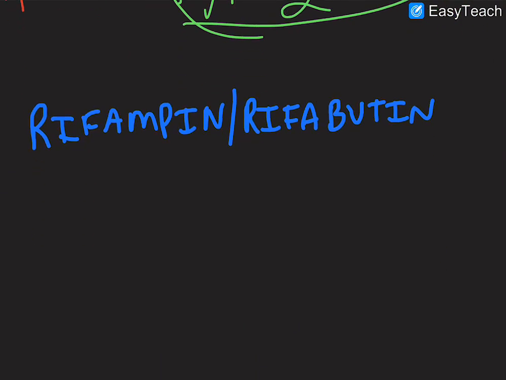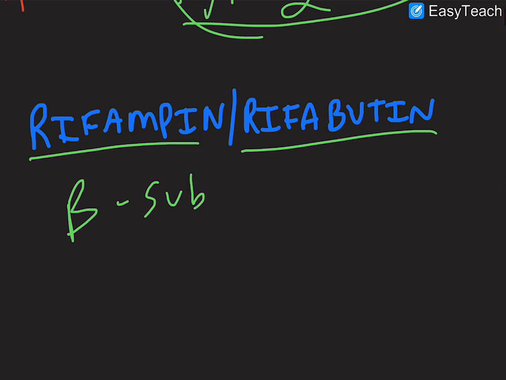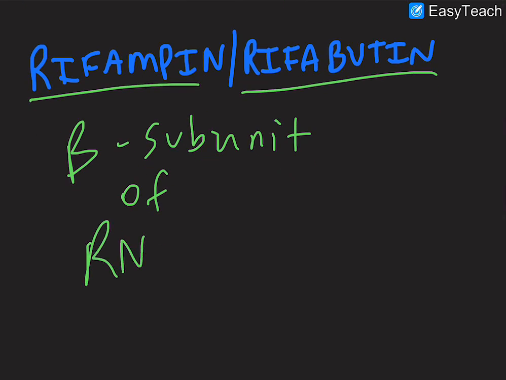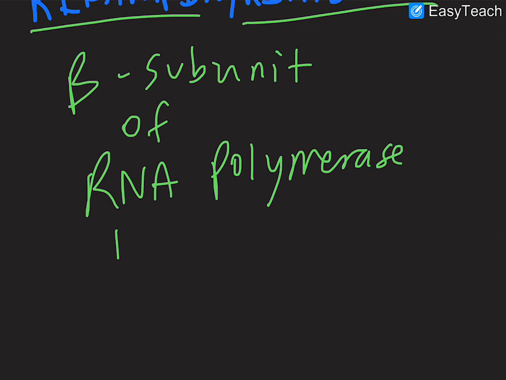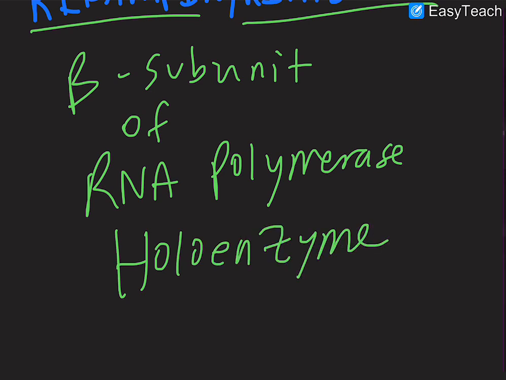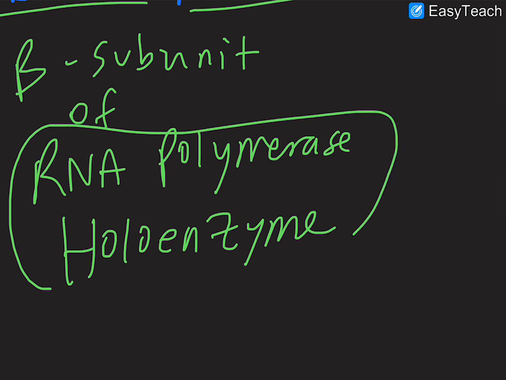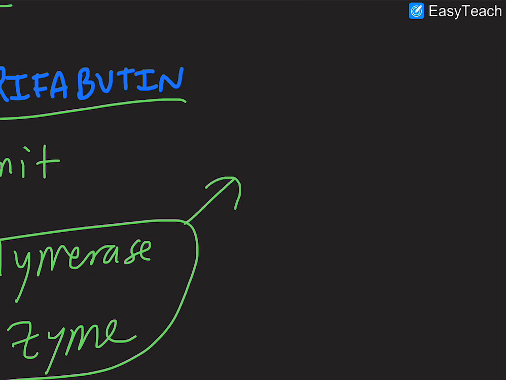All right, the last two drugs we need to talk about are basically antibiotics. We have rifampin and rifabutin. Both of these antibiotics bind and inhibit the beta subunit of the RNA polymerase holoenzyme. So remember, this is not present in eukaryotes. Remember the RNA polymerase holoenzyme from our transcription video? This is the RNA polymerase in prokaryotes.